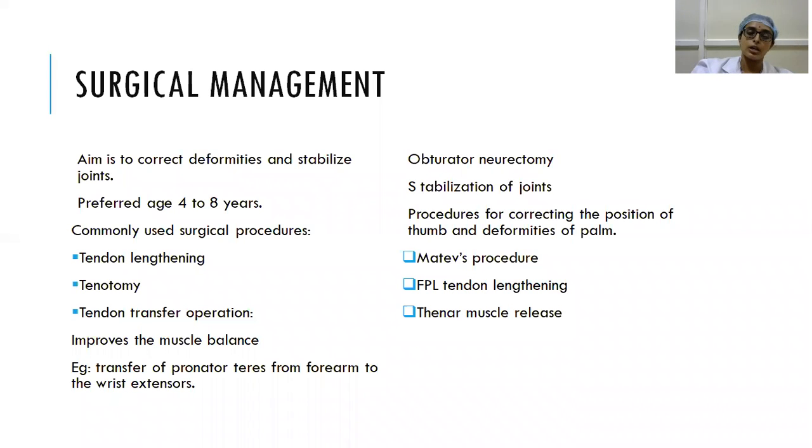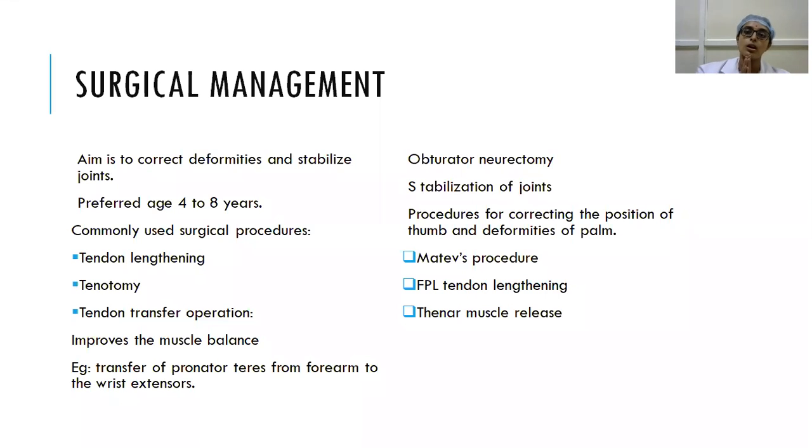For example, we have seen that there will be some pronation deformity at the forearm and flexion deformity of the wrist. If you transfer the pronator teres to the wrist extensor, this pronation deformity will be corrected, as well as the flexion deformity of the wrist. So this is one example which is given in Natarajan textbook. I quoted here. There are numerous examples which are specific for each joint. And then obturator neurectomy. In cerebral palsy, we have seen that there will be adductor spasm. So the obturator nerve, which supplies the adductor muscles, the neurectomy is done. So that is one thing.